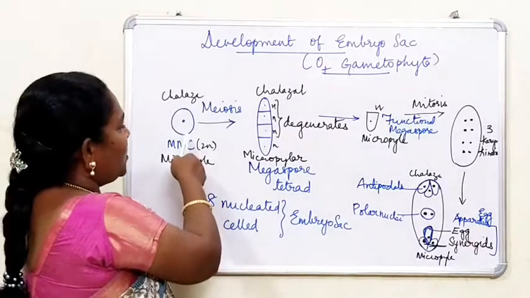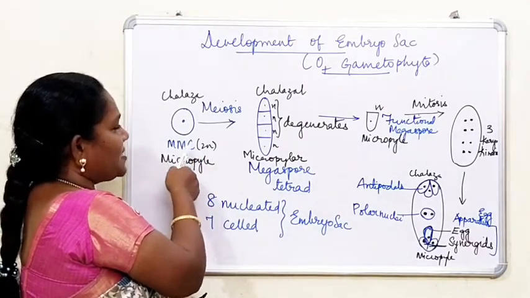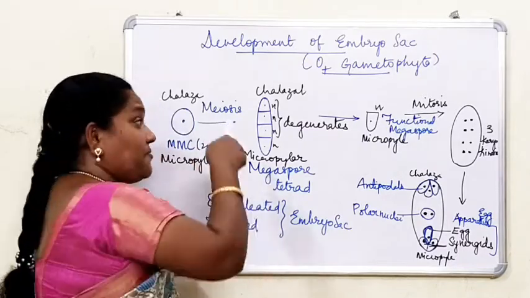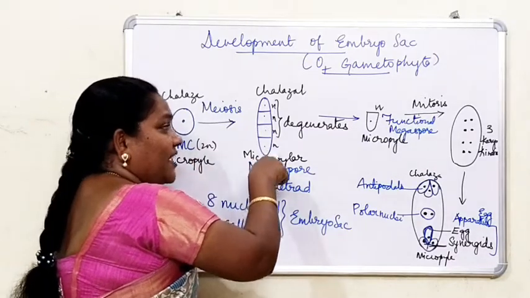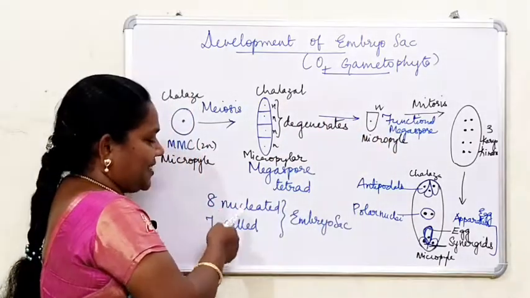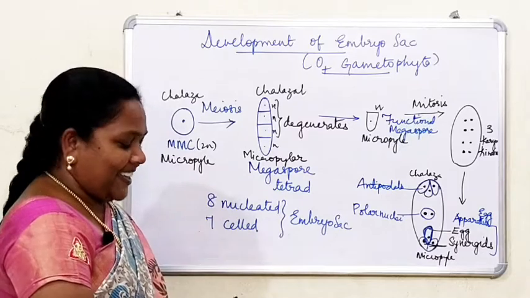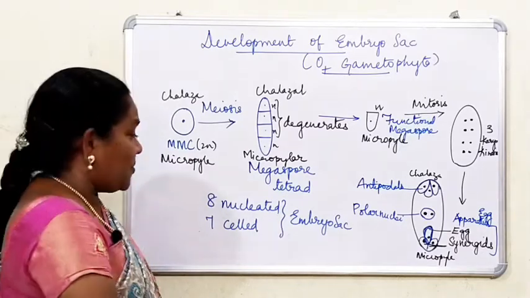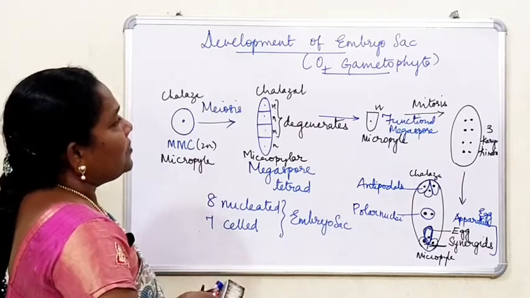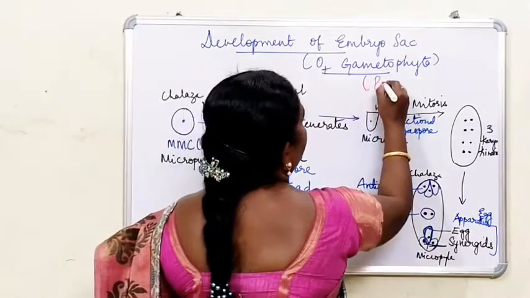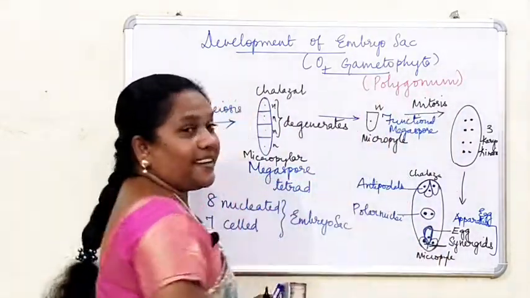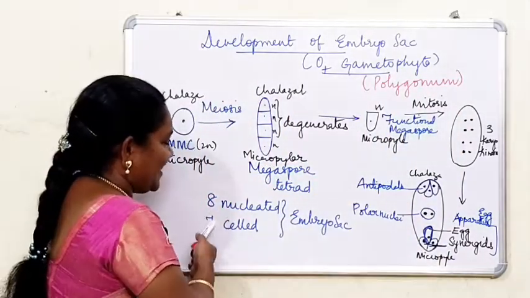I hope you have understood how the megaspore mother cell undergoes meiotic division and produces the megaspore tetrad, and then 3 degenerate and only one functional megaspore remains, which, when it undergoes mitosis, produces the 8-nucleate, 7-celled embryo sac. Normally the other name for this is the Polygonum embryo sac, because it is 8-nucleate and 7-celled.